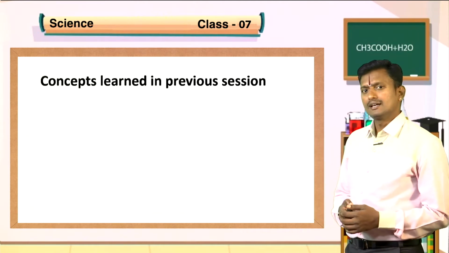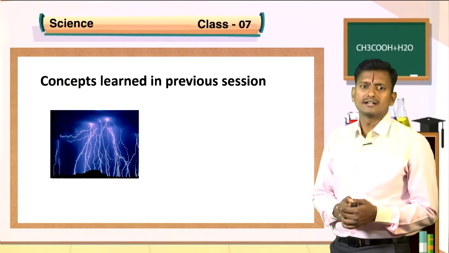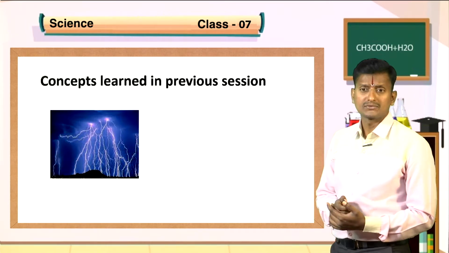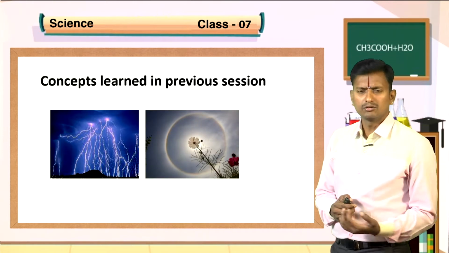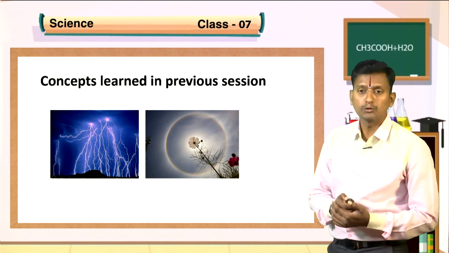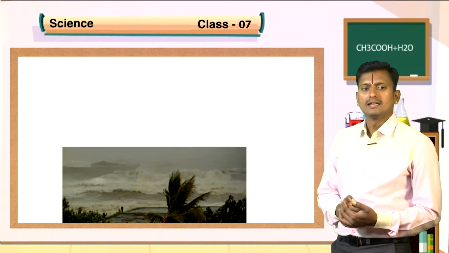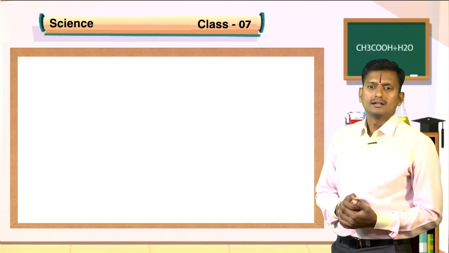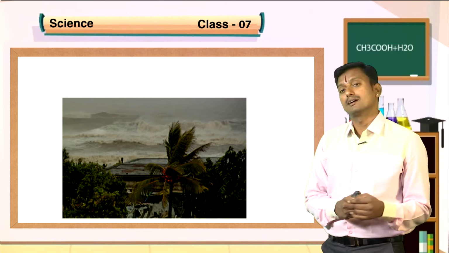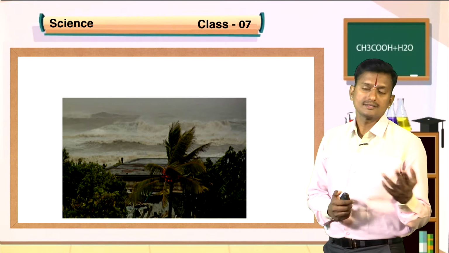Students, in the previous class, we learned that there are different types of natural phenomena. Some look very nice to see, like a rainbow, and some are destructive, like lightning. And also, what do you see? This is also a natural phenomenon where we see destruction, that is a cyclone.